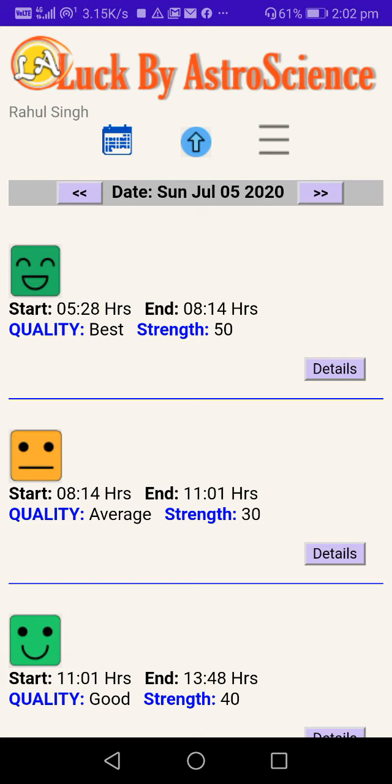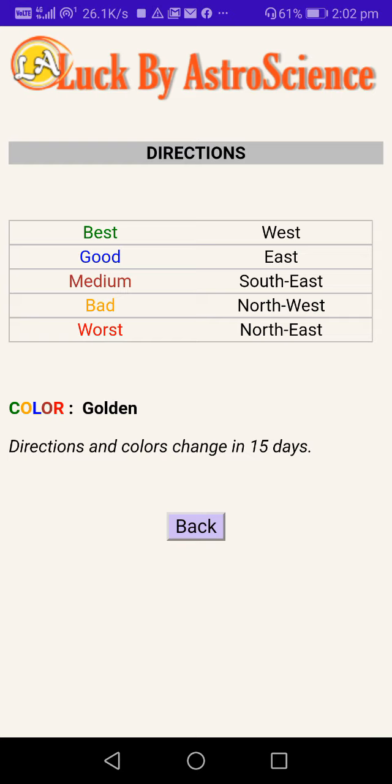Now the menu option: if you see in the middle, next to the calendar is the up arrow with blue color, so that shows the direction and the colors. If I hit that, it's showing me the good, better, best, worst directions to avoid, and the color is golden, the preferred color. As you can see, it's written directions and colors change in 15 days. So that's important. You must remember this doesn't change on a daily basis, but yes, you can plan as per this.